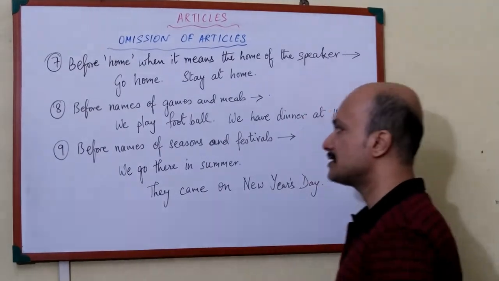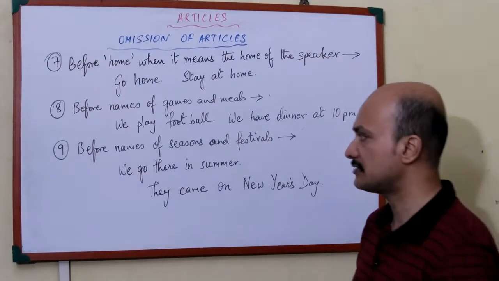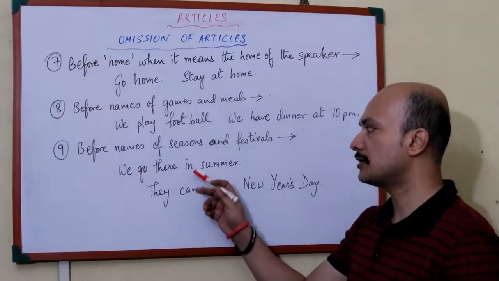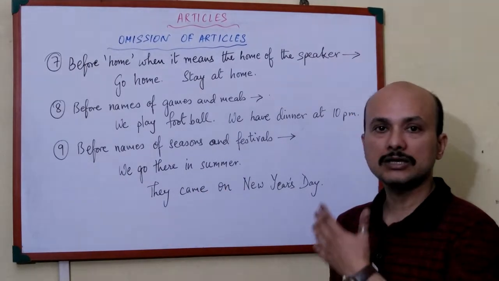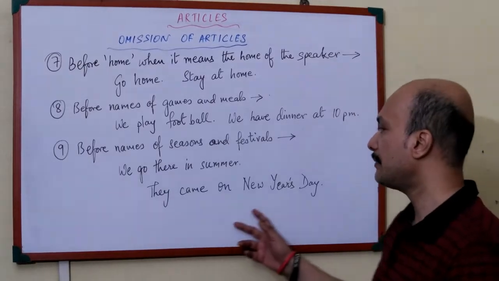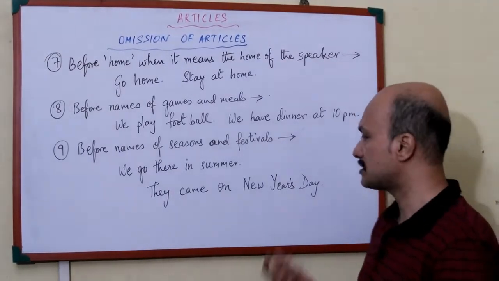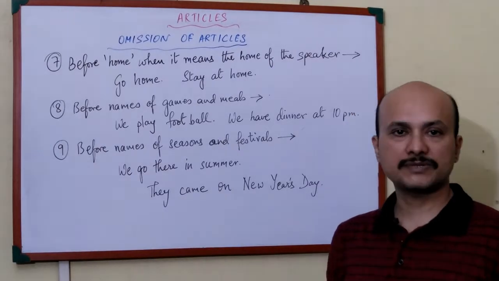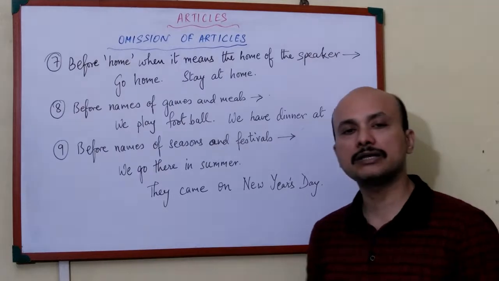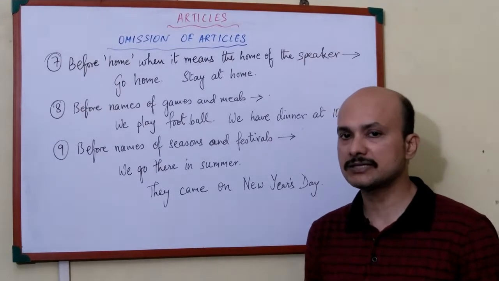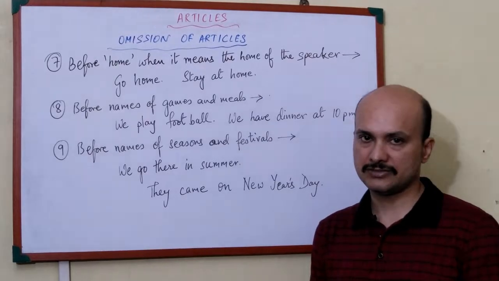Moving on to the next one, which is before names of seasons and festivals. We go there in summer, not in the summer. Right? We go there in summer. Next, they came on New Year's Eve, another festival day, New Year's Day, Christmas Eve. So you can write all that without any articles before them, because the rule says no articles before seasons, festivals, etc.